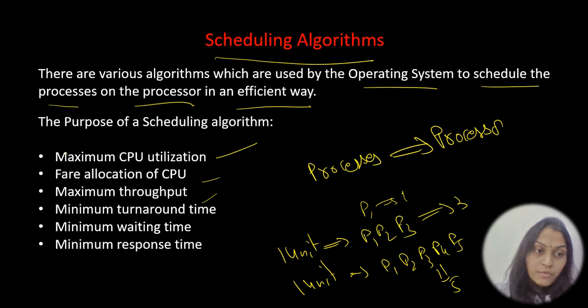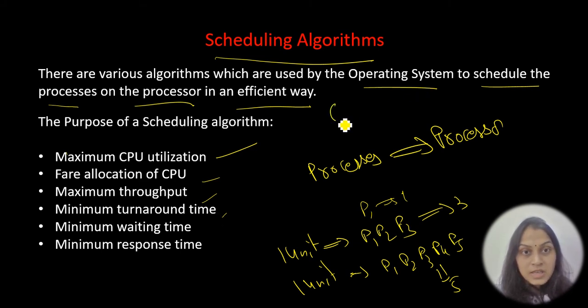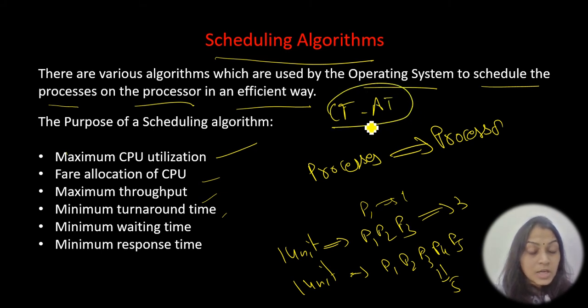So you have to configure your operating system in a way that it gives maximum throughput and minimum turnaround time. What is turnaround time? It's a time interval: the completion time minus the arrival time. So this time interval should be minimum. Minimum turnaround time should be there.